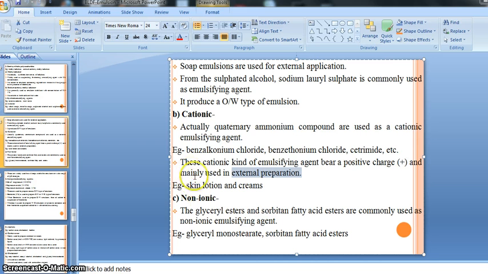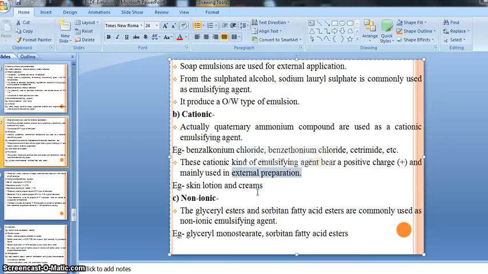So for example, some cationic emulsions in marketed preparations which are available are skin lotions and creams. Whatever skin lotions we use in our winter season, you know that there are marketed brands like Nova, then Vaseline, Ponds. These are the various kinds of skin lotions, right? And generally used in our winter season for preventing the dryness of our skin. That is an external kind of preparation, right?